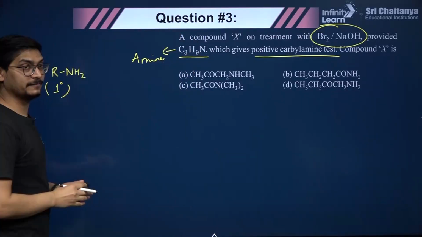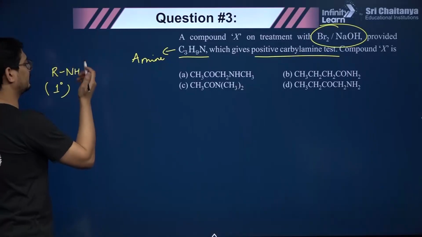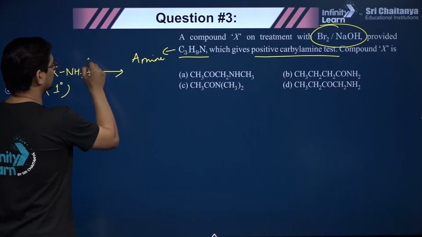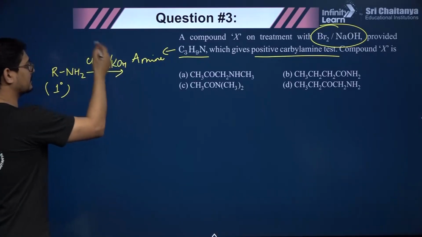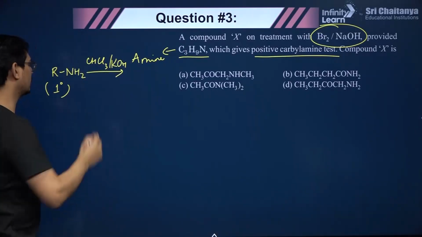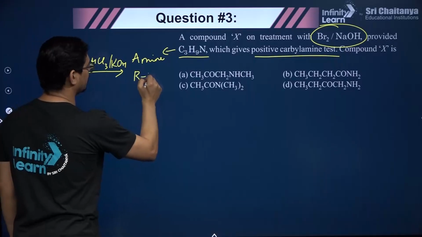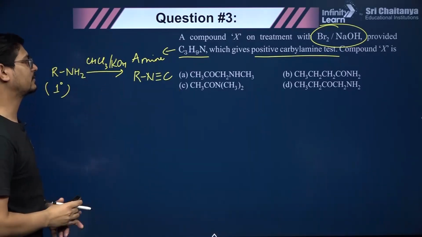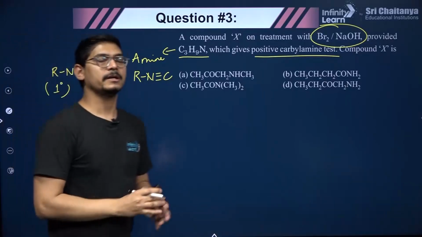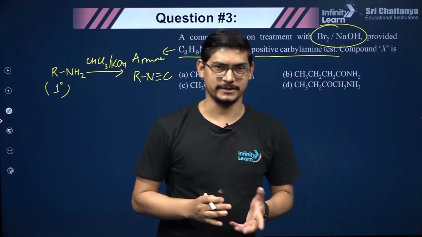Or you can take an aliphatic amine, for example ethylamine. Then when you react it with chloroform and KOH, this is the reagent of carbylamine reaction. This will give you pungent smelling isocyanides. So that reaction is called positive carbylamine test.